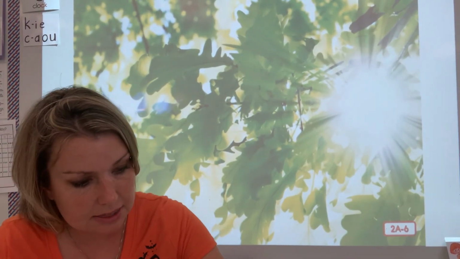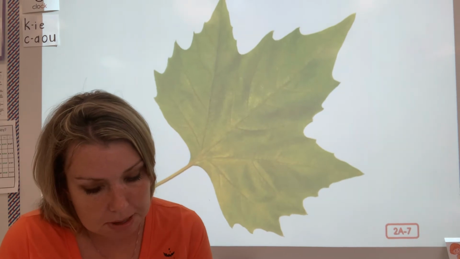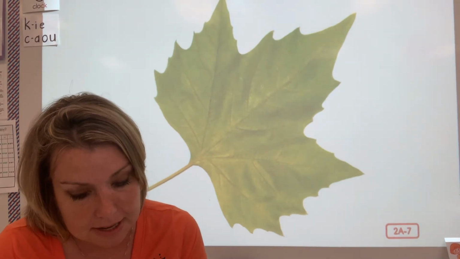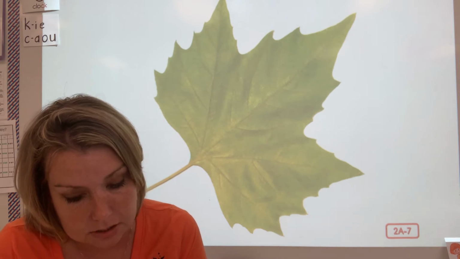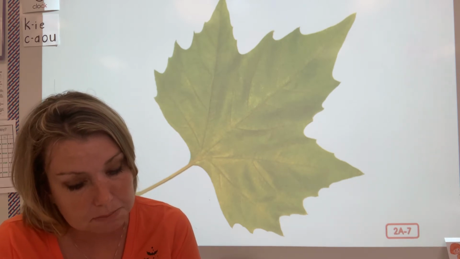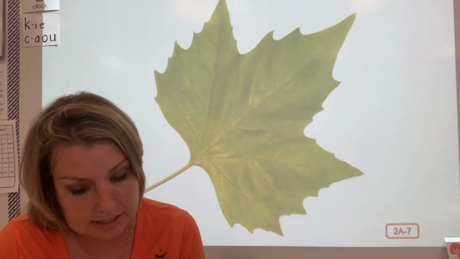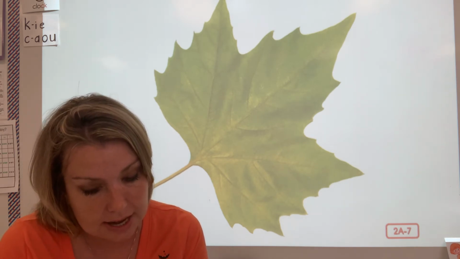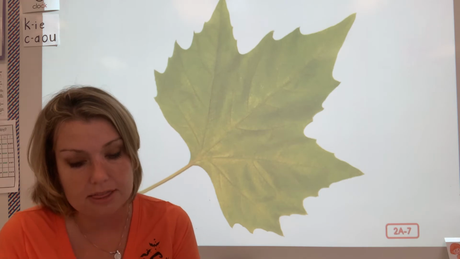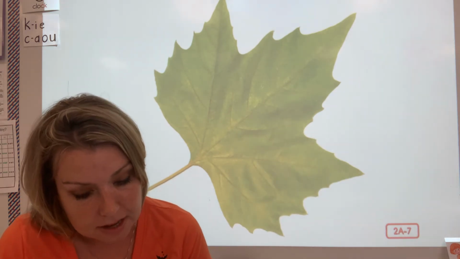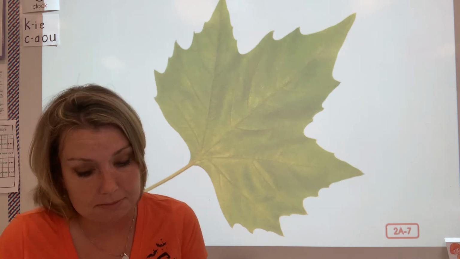All right, let's look at this image. Do you remember earlier that we said that the roots and stem of a plant move water and nutrients from the soil to other parts of the plant, such as the leaves? During photosynthesis, water, nutrients, air, and light come together in the plant's leaves. We just talked about that when we mixed it in our bowl. This is how plants make food for themselves.